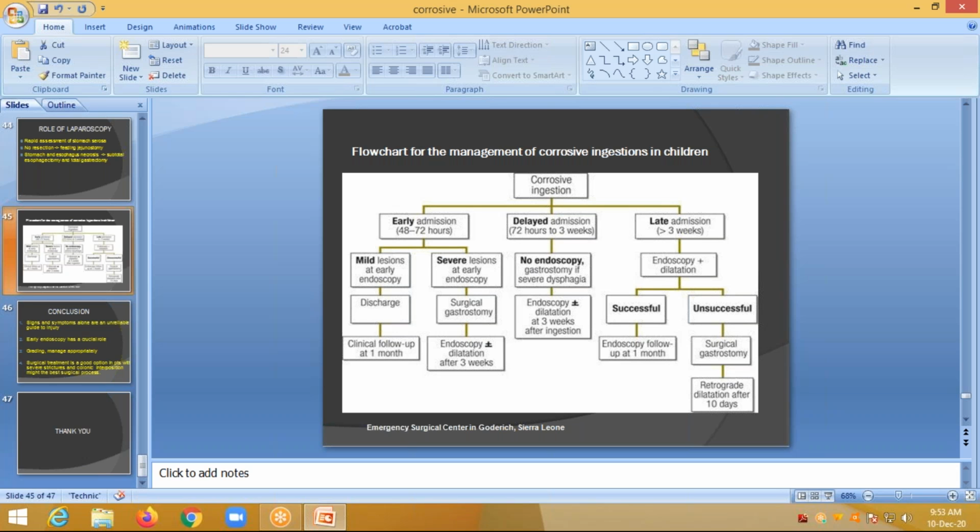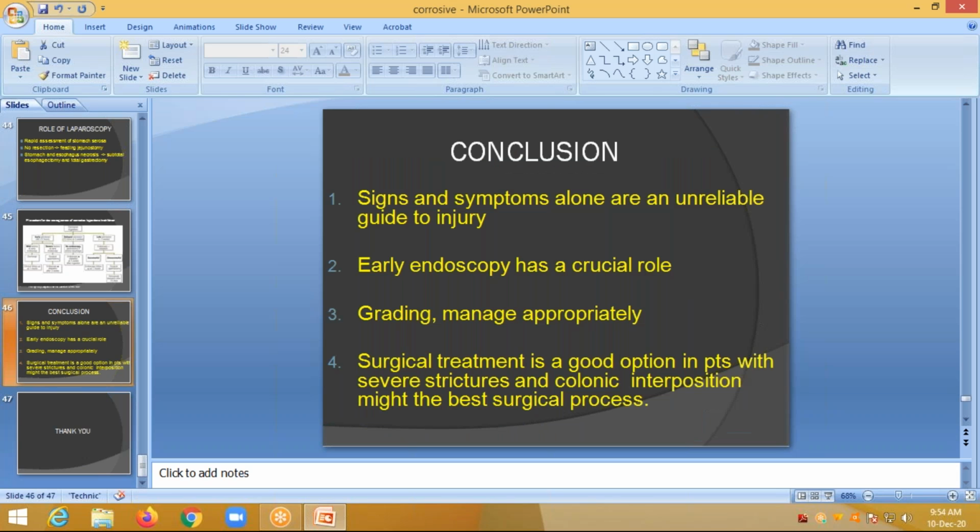In case of delayed admission, that is, after 3 days to 3 weeks, endoscopy is not performed. Gastrostomy is done for severe dysphagia, and endoscopic dilatation 3 weeks after injury. After late admission, after 3 weeks, we go for endoscopy and dilatation. If it is successful, we ask the patient to come every 1 month. If the patient has unsuccessful dilatation or recurrence of symptoms, then we ask the patient to go for surgery, that is, surgical gastrostomy and retrograde dilatation.